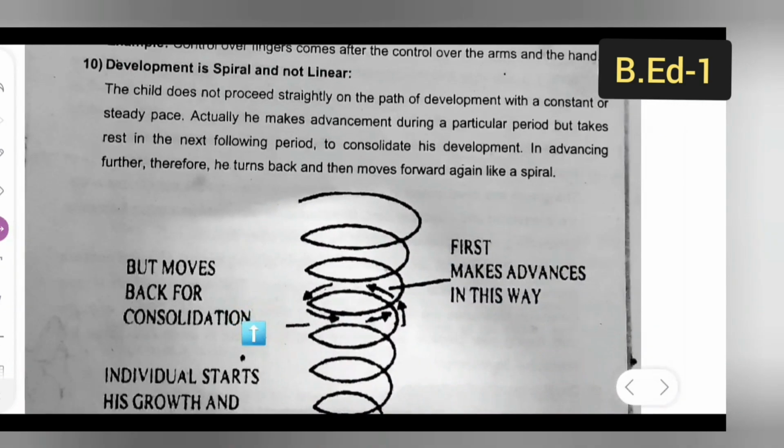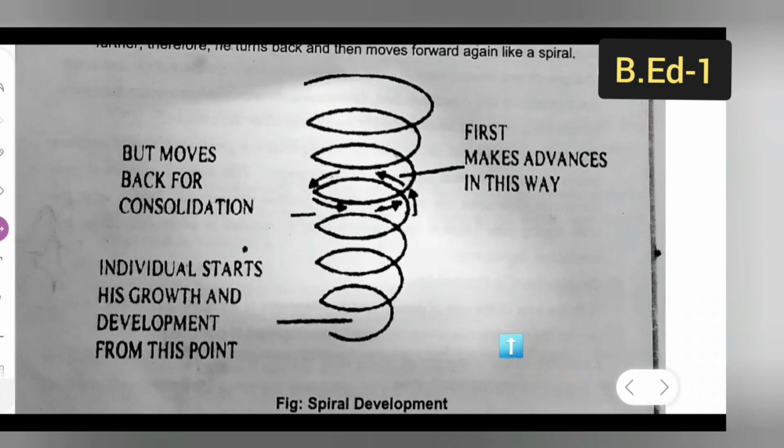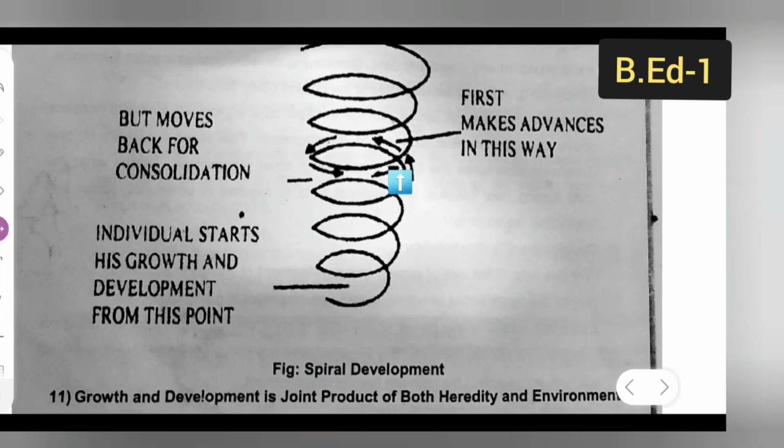Here you all can see. First he makes an advance in this way, okay, then he moves back for consolidation, and then the individual starts his growth and development from this point. Okay, you can take down these notes, very important. You can study them. This is the spiral development figure.